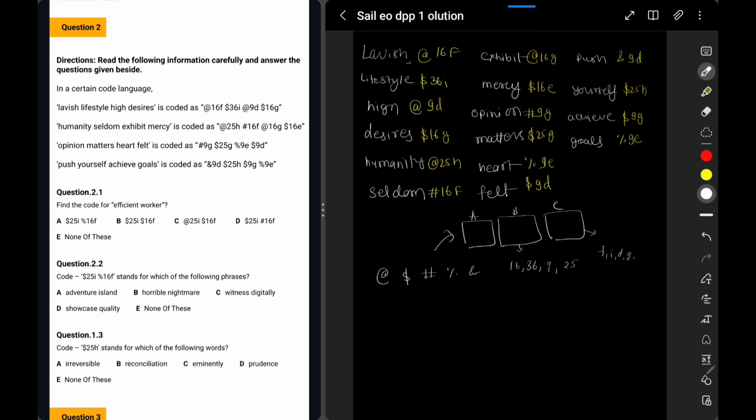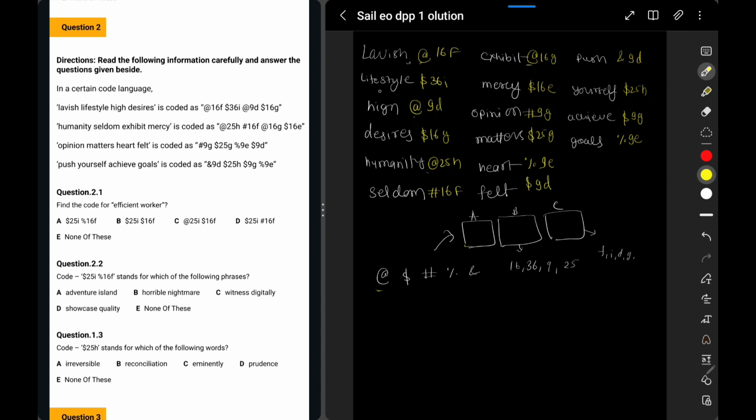We need to understand how actually these patterns are made. Fine. So take the very first thing, this at the rate. We are trying to solve for the first box first. At the rate, if you see here, is where our at the rate is present. I want to find some pattern with which at the rate is built, right? So I can clearly see at the rate is at 4 places. The number here is 1, 2, 3, 4, 5, 6. The number is not the same. Here's 4. Here's more than 5. The number isn't the same.